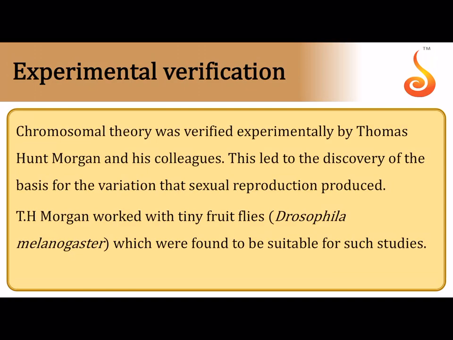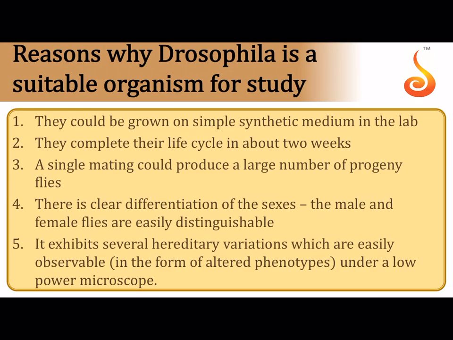Experimental verification. The chromosomal theory of inheritance was verified by the father of experimental genetics. The father of experimental genetics is Thomas Hunt Morgan. He worked exclusively on the fruit flies. Why was he so fascinated by the fruit flies?